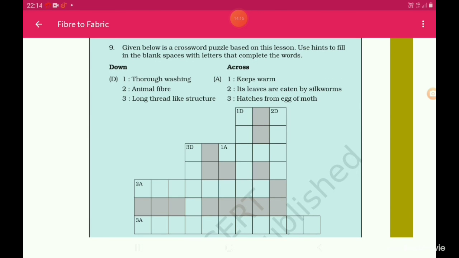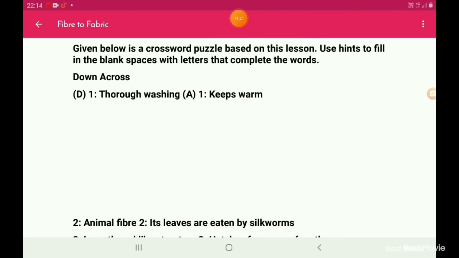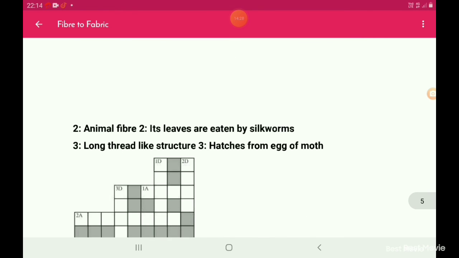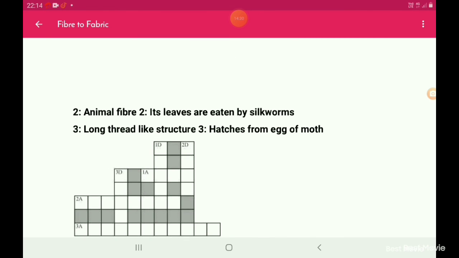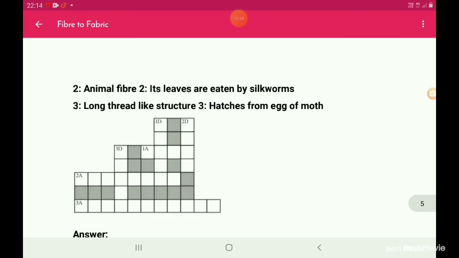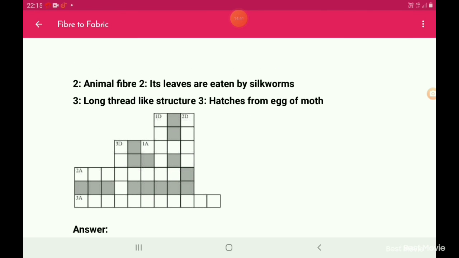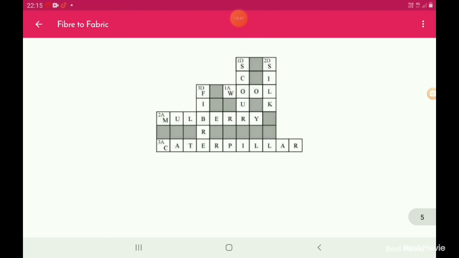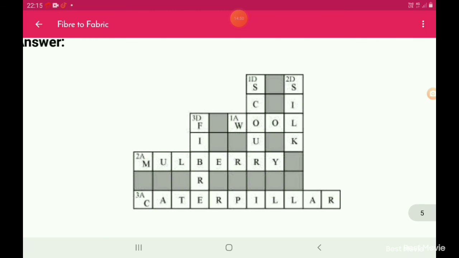So first, the first one downward, through washing. The first one across, keeps warm, and the second one downward, animal fiber. Second one across, its leaves are eaten by silkworm, and the third one downward, long thread-like structure, and the third one across, hatches from egg of moth. These are the answers which you can see.